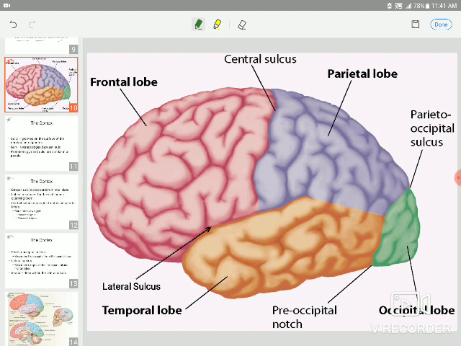Sulcus, this is sulcus. This is called central sulcus. This is lateral sulcus. This is parieto-occipital sulcus. Sulcus is nothing but a depression in the cerebrum, while the gyrus is a protrusion. This is the gyrus. This is called precentral gyrus. This motor area is located here, area number 4 and area number 6. Pyramidal tracts originate from here.